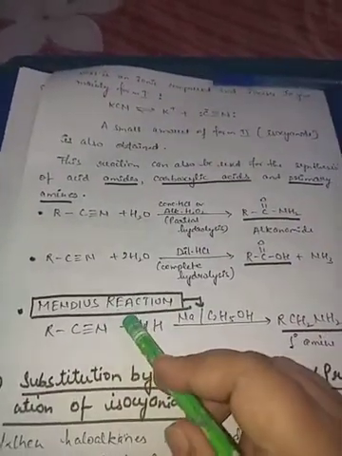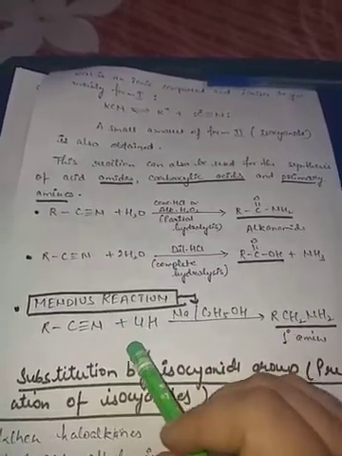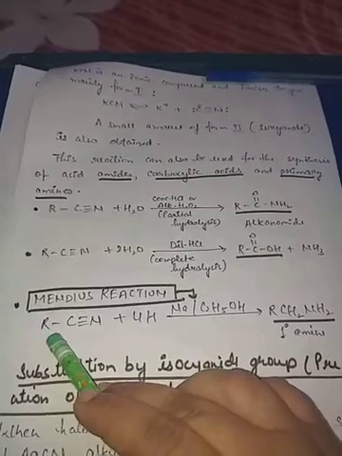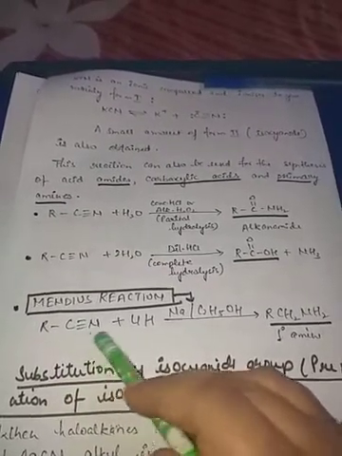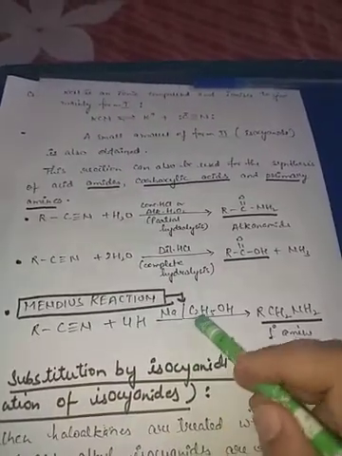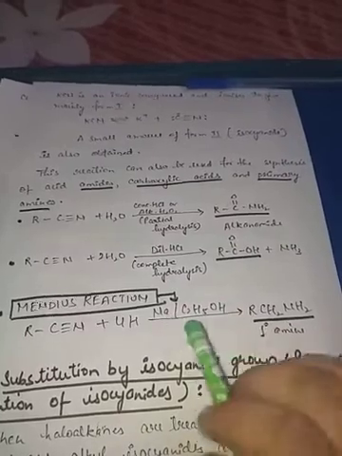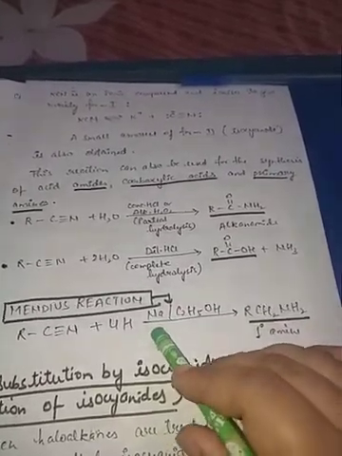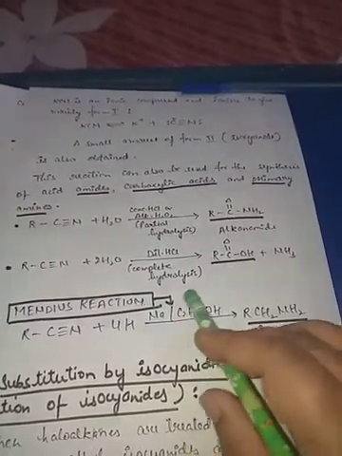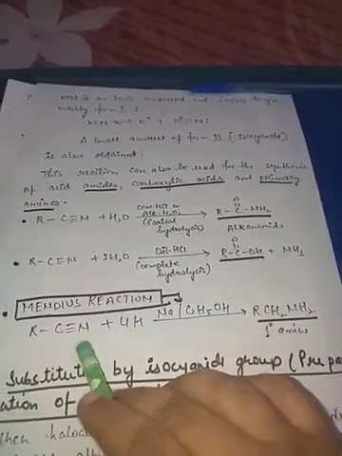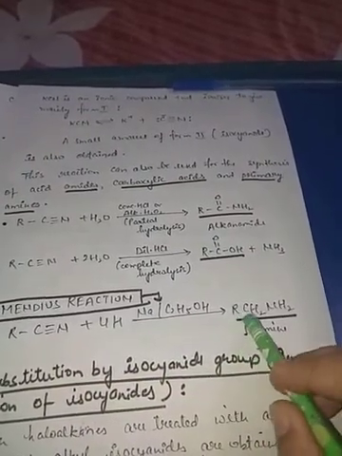This is the Mendius reaction. This is a named reaction, and it is very important also. See, RC≡N, cyanide is there. When sodium with C2H5OH is used, then nascent hydrogen is produced, and this hydrogen will reduce this to form primary amine RCH2NH2.